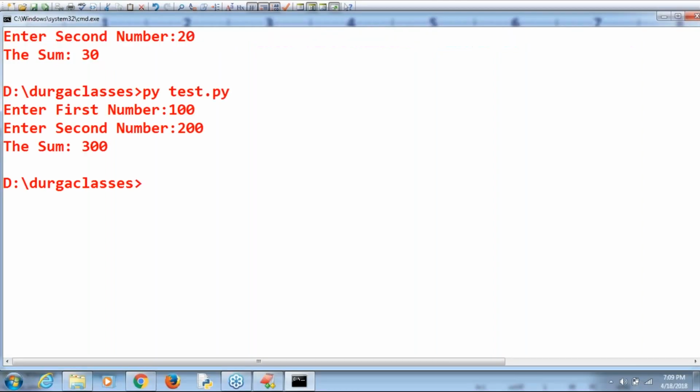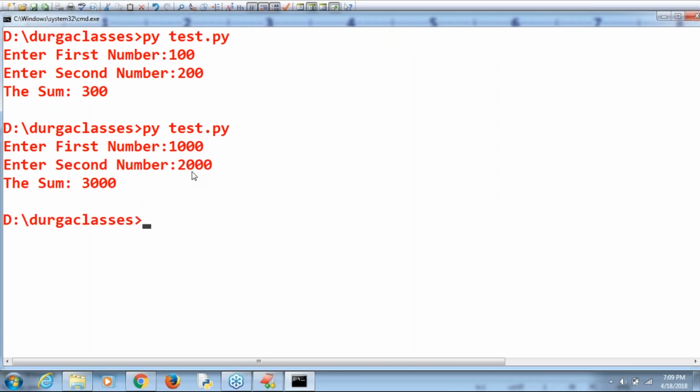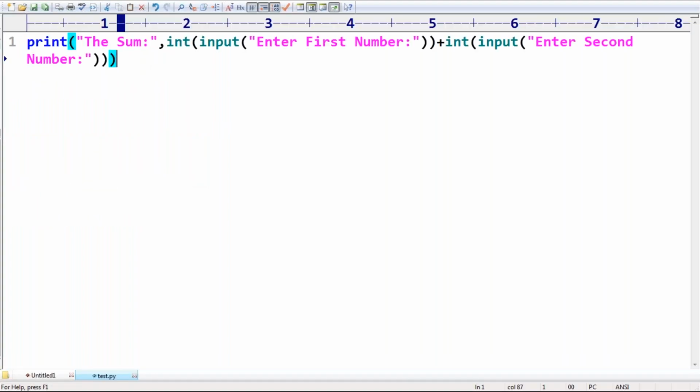Now I'm executing. Sir, can you please execute? Enter first number, sir, 1000 I'm taking. Enter second number, 2000 I'm taking. Then automatically the sum, 3000 by default we are going to get. Everyone can able to understand? Yes. Okay. That's all.